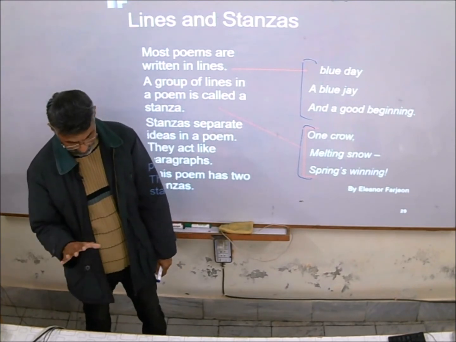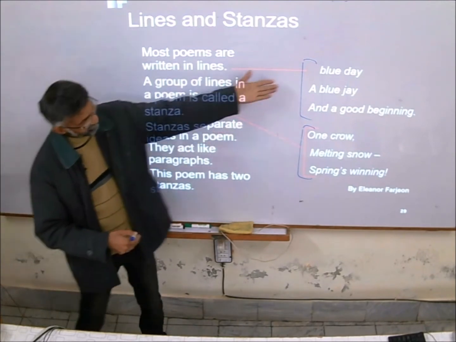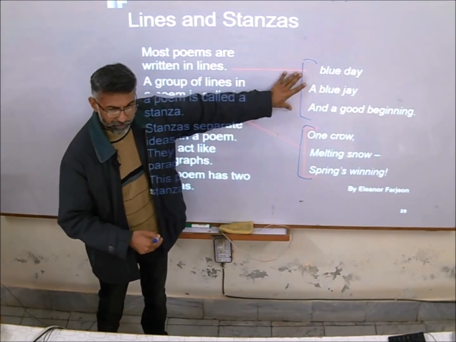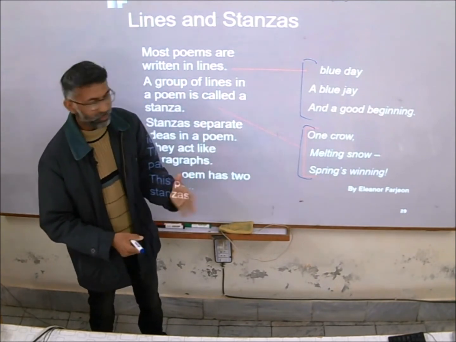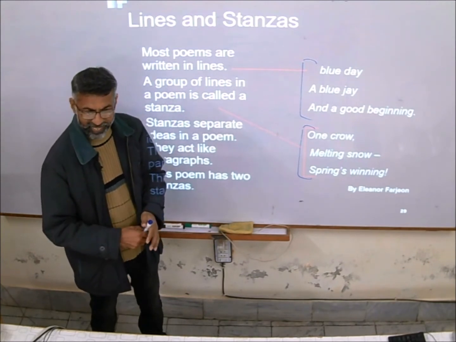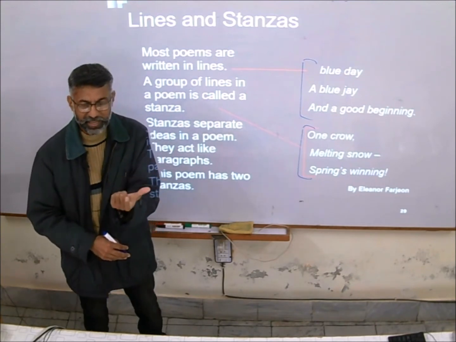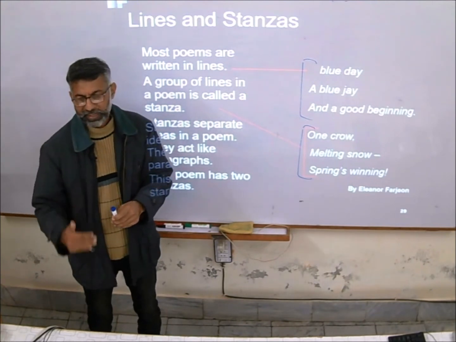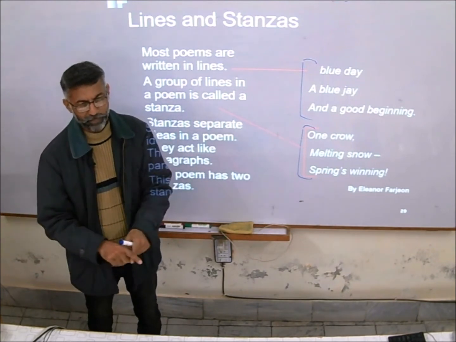This point is clear? They act like paragraphs. If it were prose, this would be known as paragraph 1, paragraph 2. As it is poetry, we can't call it paragraph; we call it stanzas. As each paragraph contains a separate idea, there's a topic sentence and then the supporting details. Paragraph number 2, idea number 2, with its supporting details.